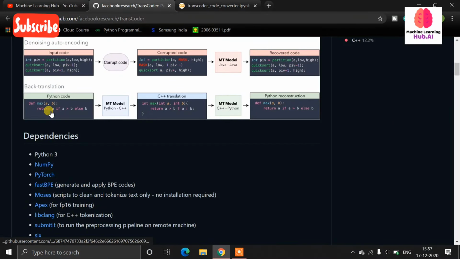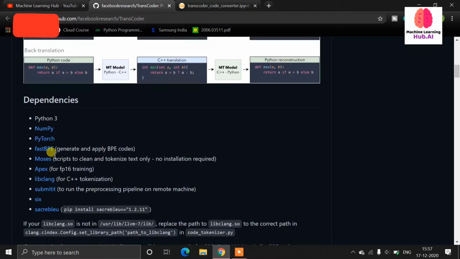Now we are going to implement the Transcoder. You have two options: you can implement it in your local system, or you can implement it in Google Colab. Google Colab is the easiest option, but you can do it in your local system also.